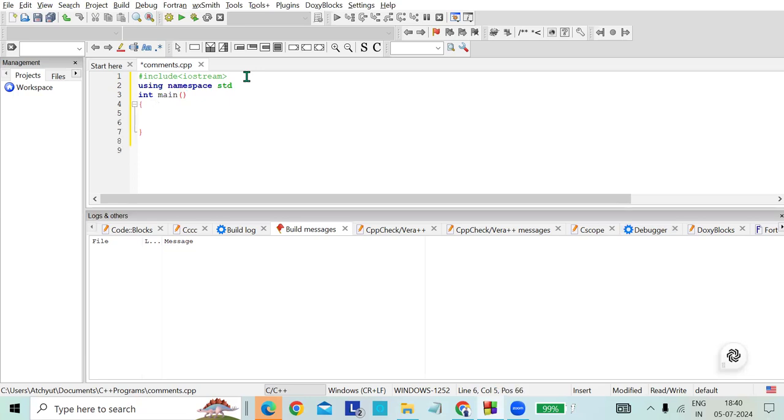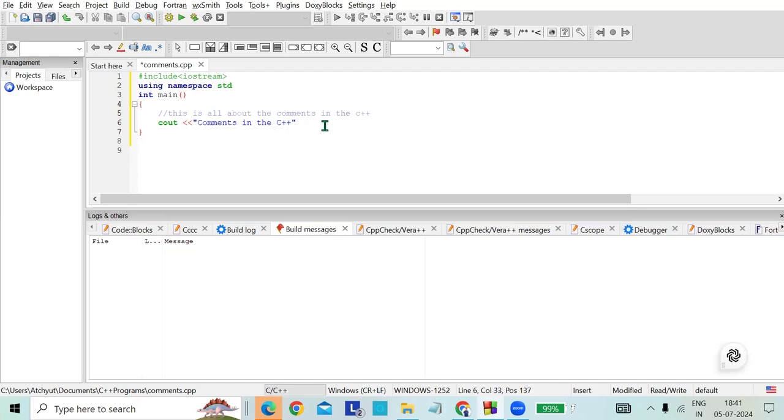Here I have to write cout, and here I will write "comments in C++". So one line comments will be written by using double slash. So by using double slash you can write the comments. For example, if I write, this is all about the comments in the C++, right?